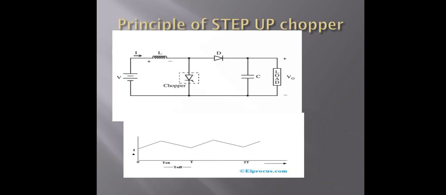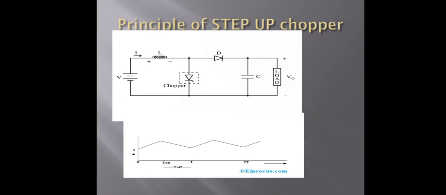Now first we will discuss the principle of the step up chopper. The question is: explain the principle of step up chopper with the relevant equations and circuit diagram. This is the circuit diagram of the step up chopper, using a voltage source, inductor, thyristor, diode, capacitor and load, and below are the waveforms of the step up chopper.